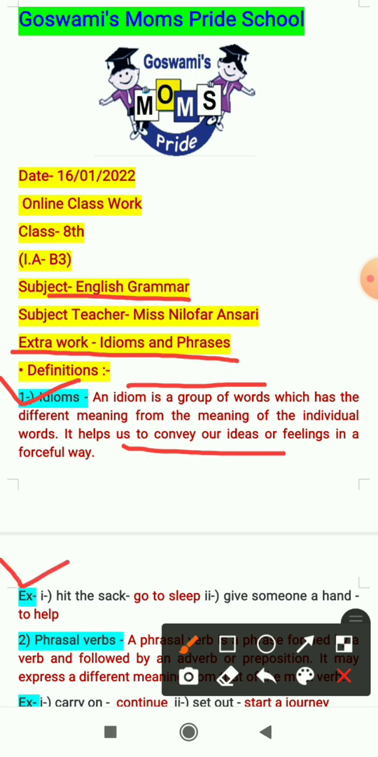For example, you can see it is written, hit the sack. The literal meaning will be different, but the real meaning of this idiom is go to sleep. The second one is give someone a hand, that means to help. So in idioms, the literal meaning will not be considered and there will be a different meaning of the words.